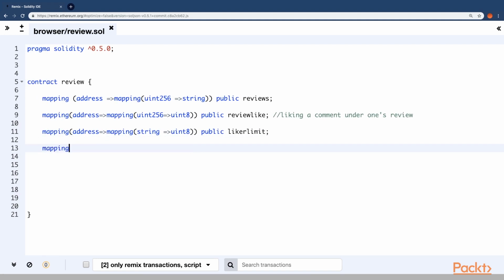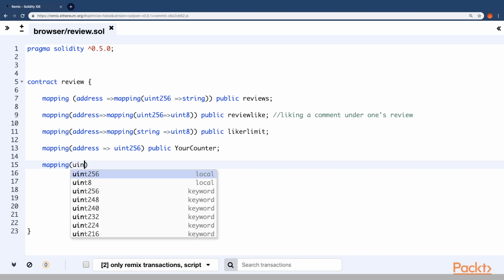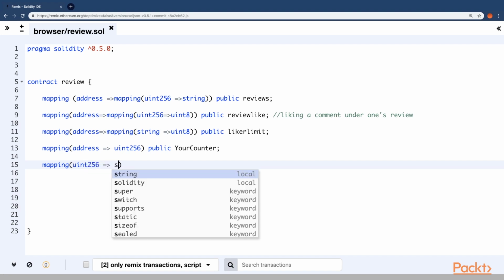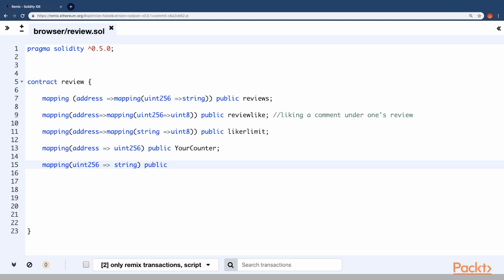Alright, now the final mapping is for actually storing the total count, the total number of reviews. It's just like a counter. Well, looks like we will be needing one more mapping, one or two more. So this mapping I would use for a unique ID with respect to the addresses. So uint256 with the string. We will be needing plenty of mappings for different reviewing system functions. Search review, this is for that.